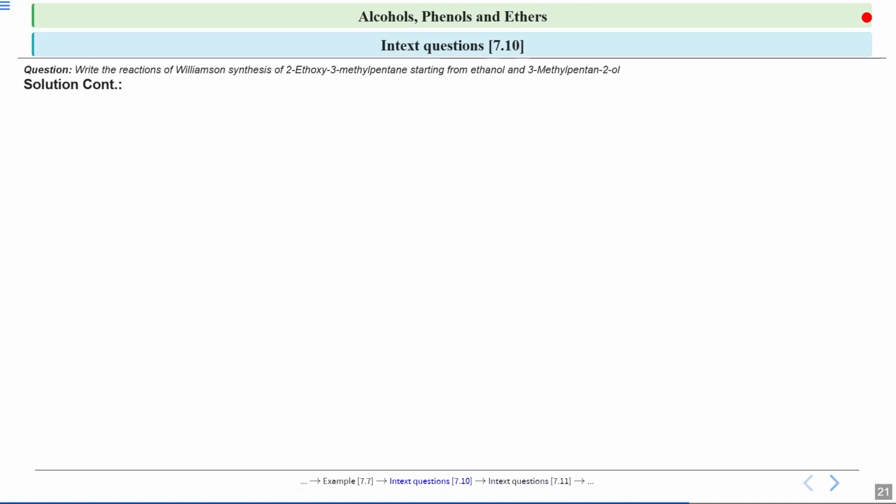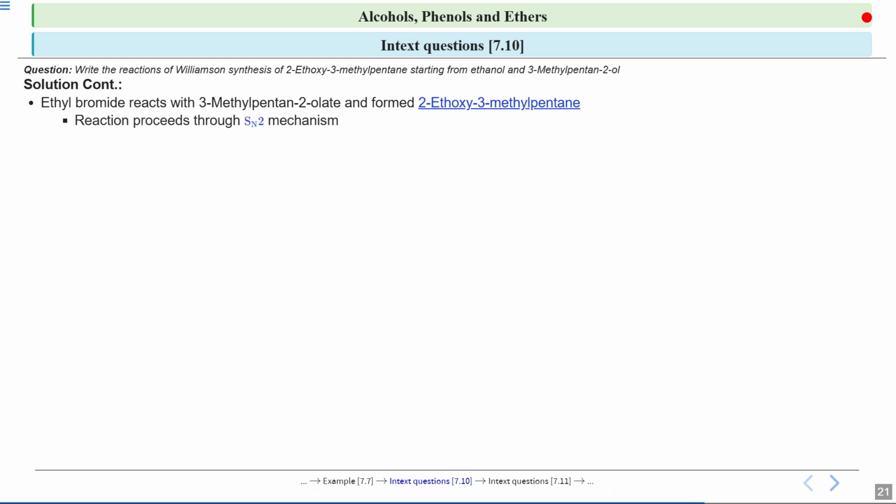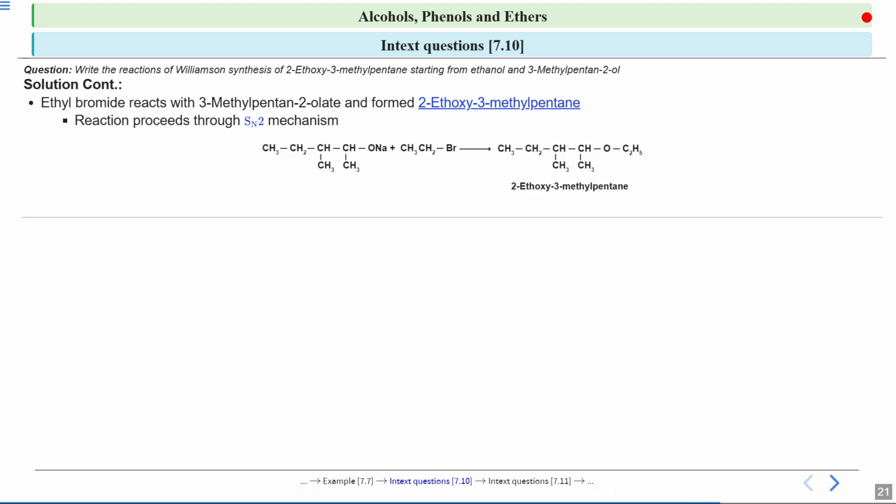Now we will see the reaction of this Williamson synthesis. So ethyl bromide reacts with 3-methylpentan-2-olate and forms 2-ethoxy-3-methylpentane. And now this reaction will proceed through the SN2 pathway. Now if you look at this reaction over here, you have an alkoxide. This oxygen has a lone pair, so it can attack this group over here, which is your ethyl bromide. So when this oxygen attacks over here, you will see that this bromine will leave from here.